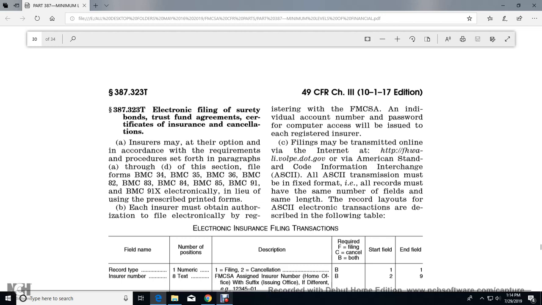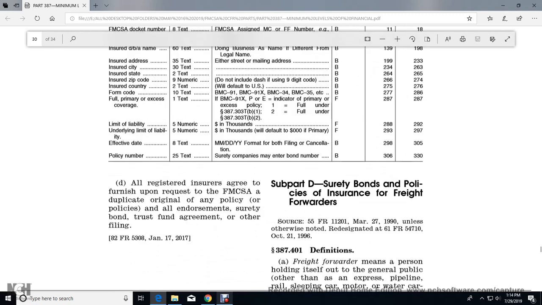the website, in American Standard Code for Information Interchange (ASCII). Transmission must be in fixed format. All records must have the same name of the fields in the same location. If the American Standard Code for Information Interchange electronic transaction is used, describe it in the following table. All registered insurers agree to furnish upon request of the Federal Motor Carrier Safety Administration duplicate originals of policies, endorsements, surety bonds, trust funds, and other filings.